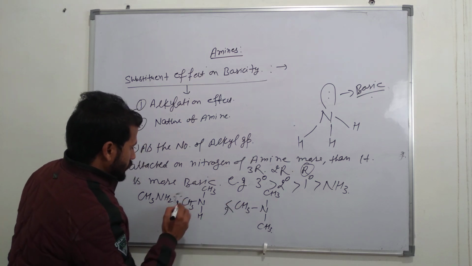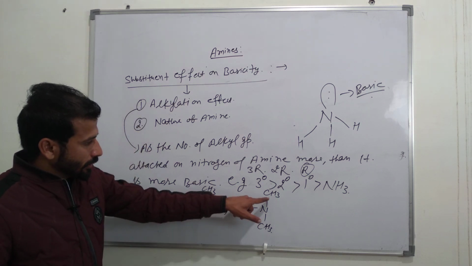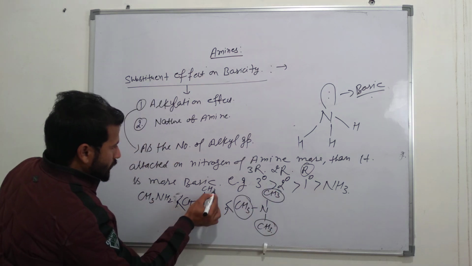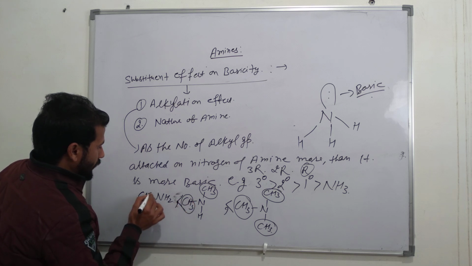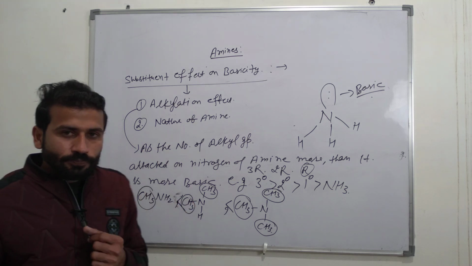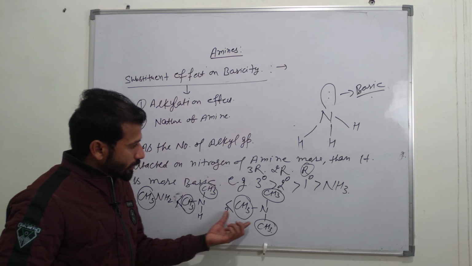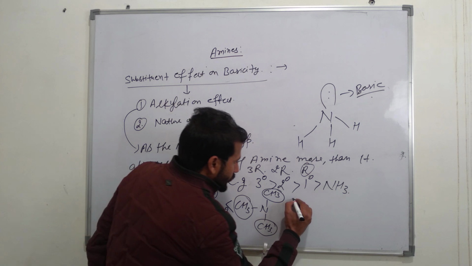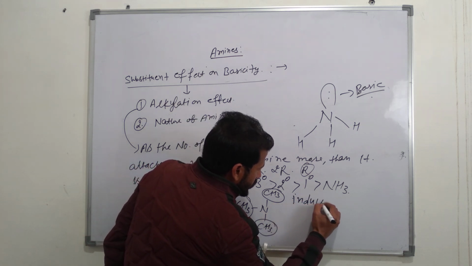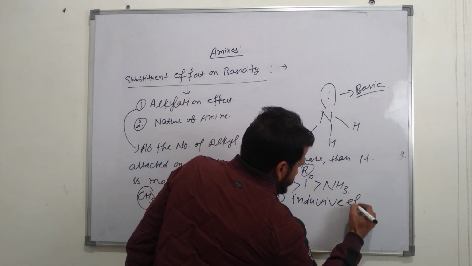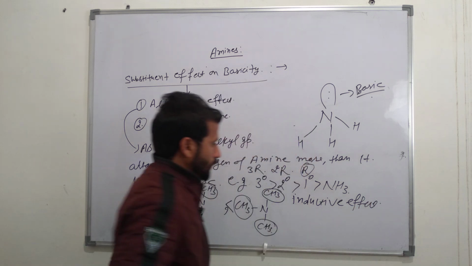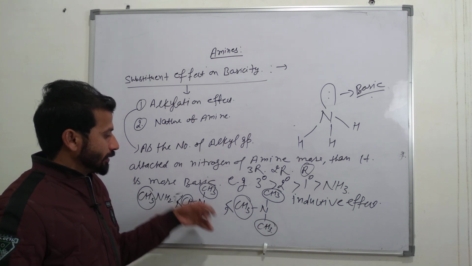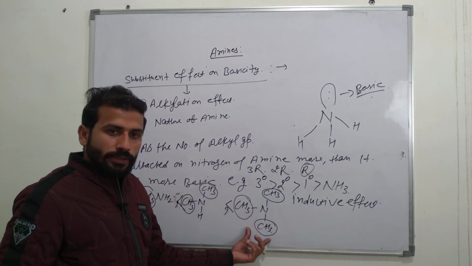This is more basic, since here are 3 CH3 groups, and here are only two alkyl or methyl groups. Now this is the alkylation effect, and the effect for this reaction is the inductive effect.